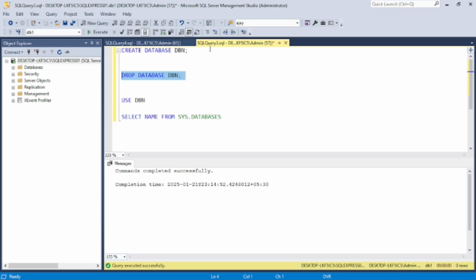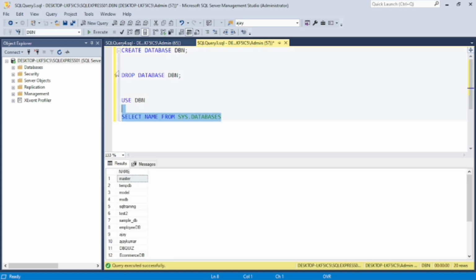And first we have to create the database and then go for delete. Now wherever I want to use a database, first select that database and run the command. Now we are present in this database, and after running this command we can reach it. After running the show command it will show all the databases in our system. Now let's see all the databases presented here. This is the last database.